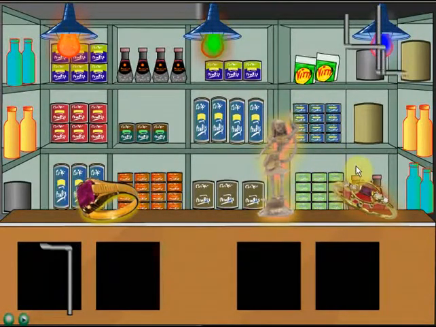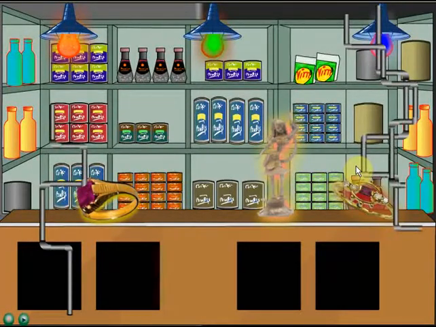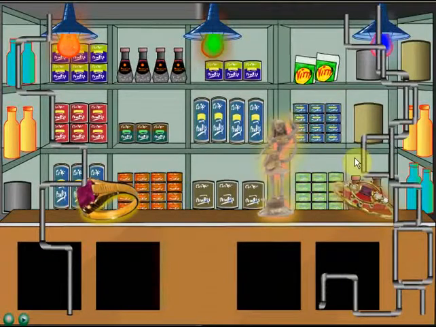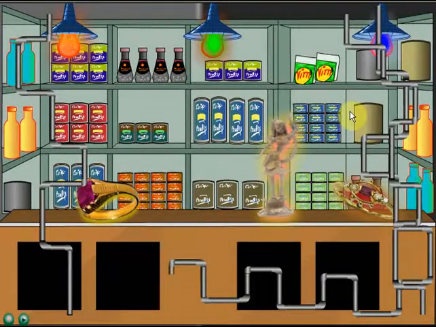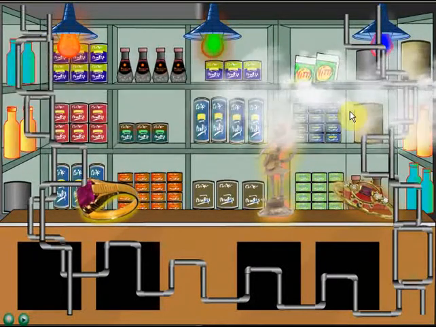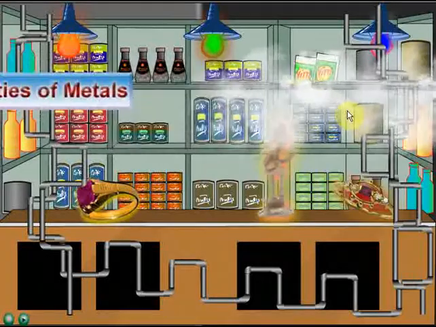And even the pipes and the electric connections in our houses are made up of metals. So you can see that metals are basically everywhere. So what are the properties of metals that make them so useful? For example, metals are used in electric wires in our houses. What is the special property of metals that makes them useful there?